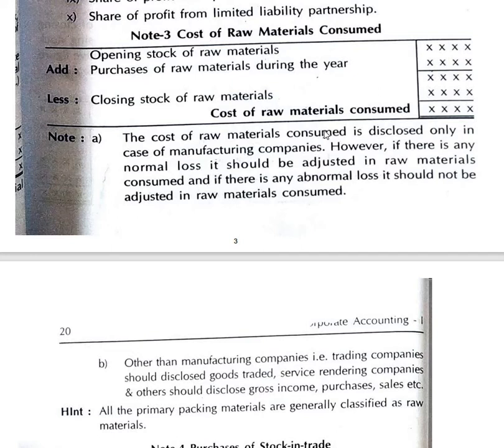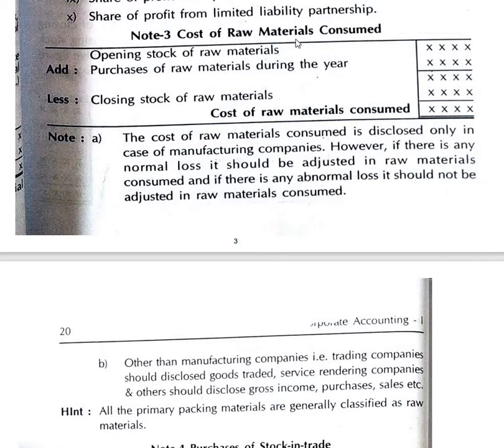In the case of raw material, if there is any normal loss, it should be adjusted in the raw materials. Normal loss cannot be avoided, it occurs, but abnormal loss we can avoid by making adjustments.